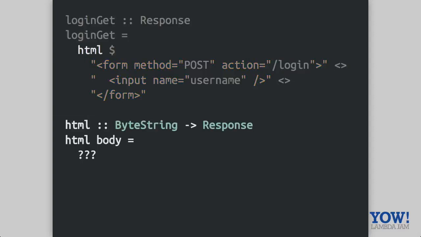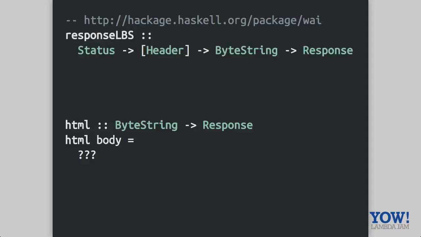And so the HTML function here that we're trying to construct should really just be a function that takes a byte string and constructs one of these responses. So how do we construct a response? There's a function in WAI called responseLBS, which takes an HTTP status, a list of headers, and a byte string and constructs the response. If you haven't seen it before, LBS stands for lazy byte string, but it's not relevant to this talk. So this is one way to construct the response in WAI, and it's the only one that we're interested in today.